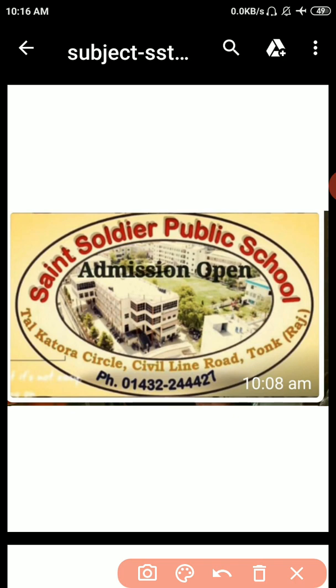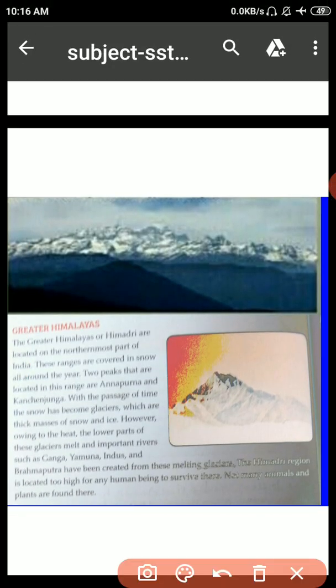Now, today we will start our chapter on mountains. So, students, first you tell me how many students know about the mountains? A large natural elevation of the earth's surface rising abruptly from the surrounding level. A large steep hill is called a mountain.